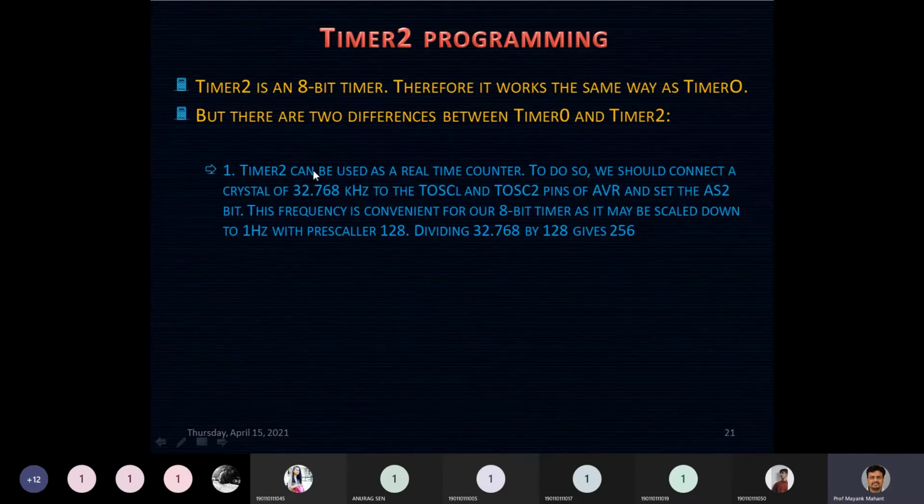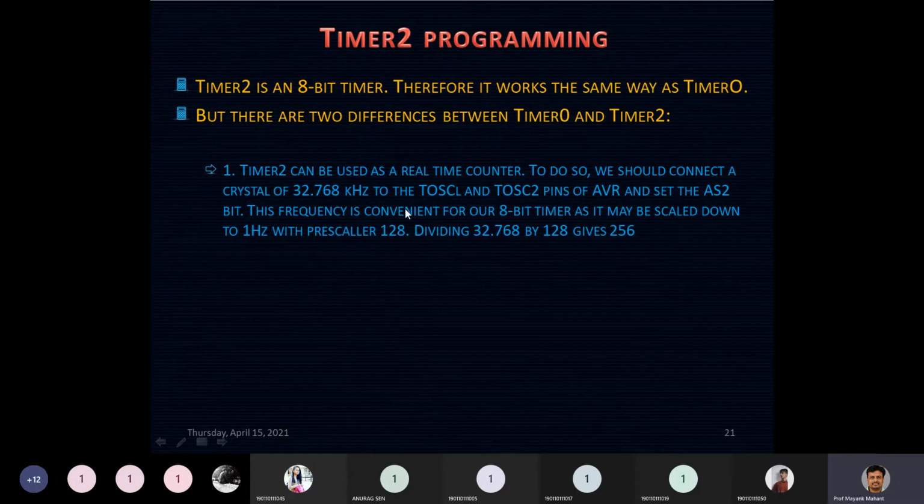Now, why are we selecting this 32.768 kilohertz only? The reason is that this frequency is convenient for an 8-bit timer. Because it can be scaled down to 1 hertz with a prescaler of 128.